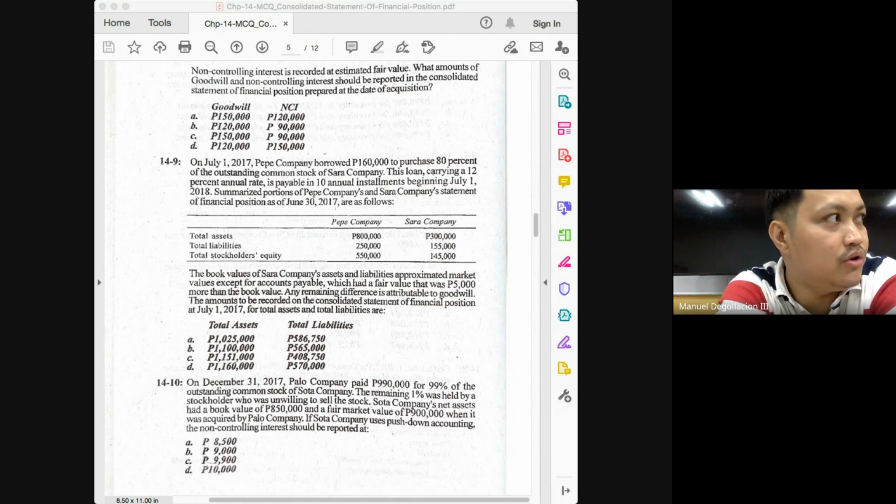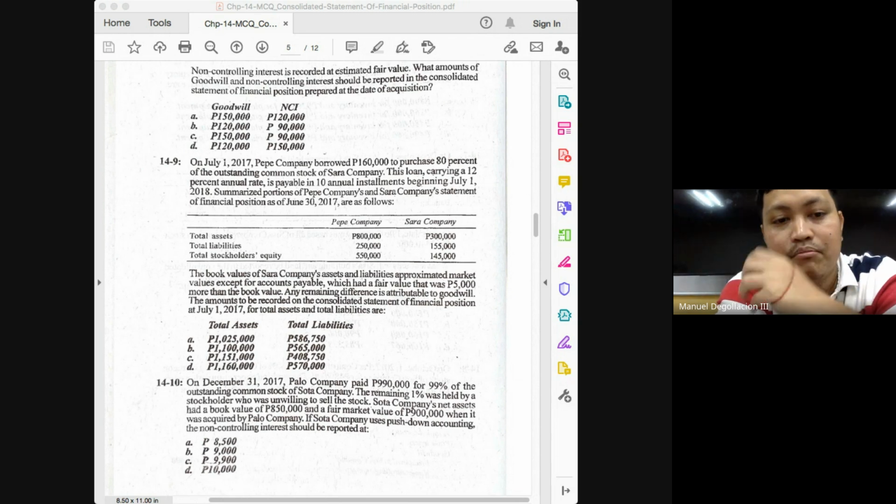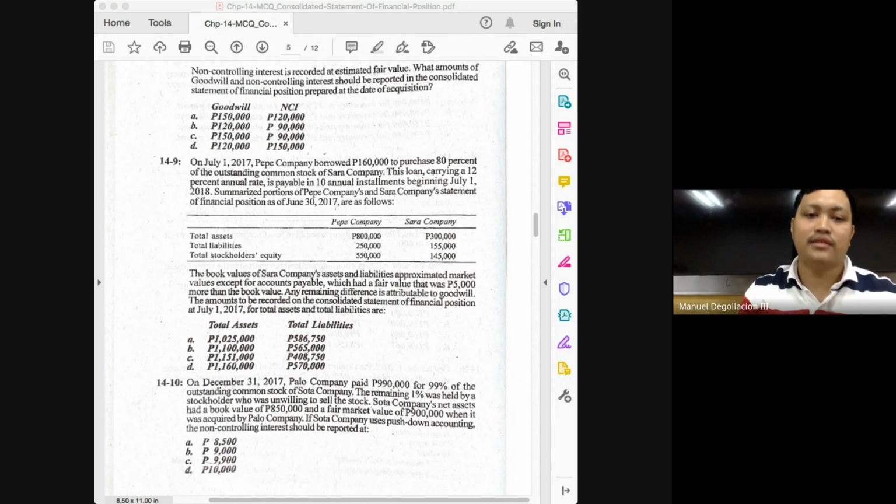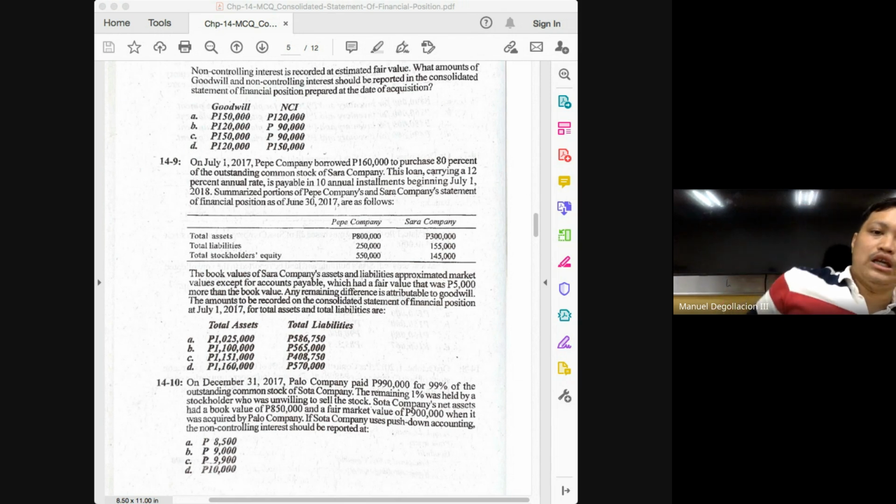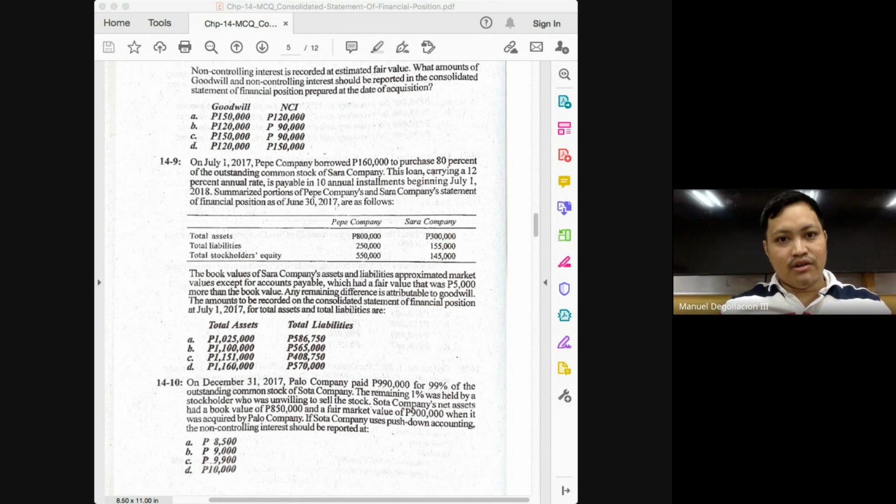No, because I told you to always check for resulting goodwill. Okay? So please don't be careless, class. Especially if answering for total assets, check for resulting goodwill. You did not even check if the consideration was in cash. Was the consideration in cash, class? Borrowed. So it will not affect our assets. Okay? Always be careful.